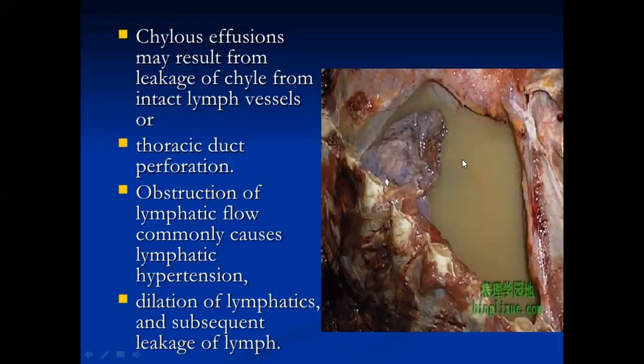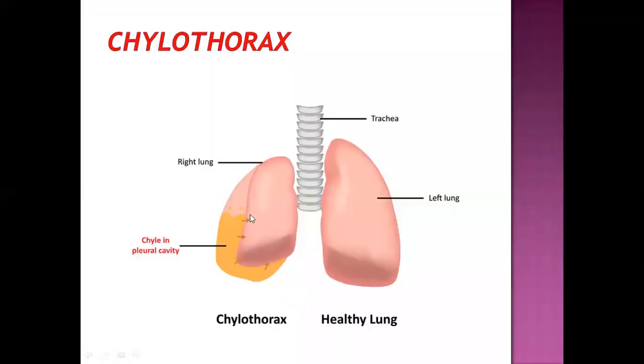So you can see this chylous effusion may result from the leakage of chyle from intact lymph vessels or thoracic duct perforation. Obstruction of the lymphatic flow commonly causes lymphatic hypertension, dilatation of lymphatics and subsequent leakage of lymph, something like this. Chylothorax.